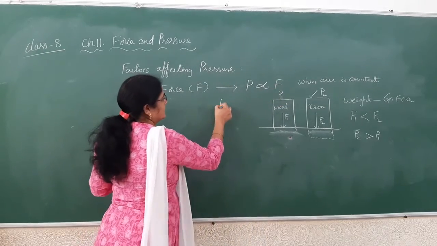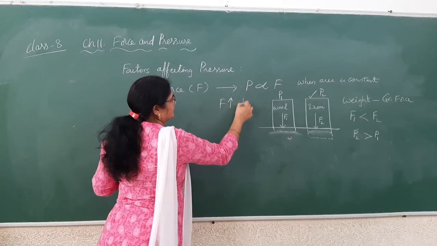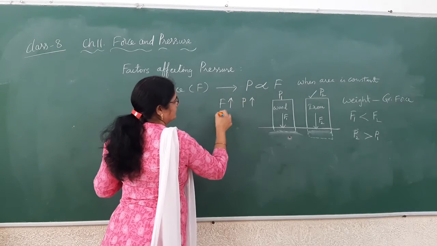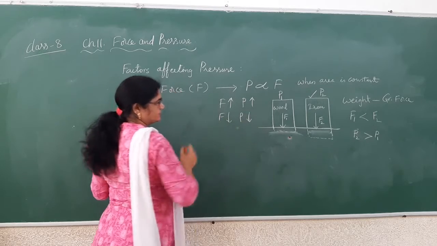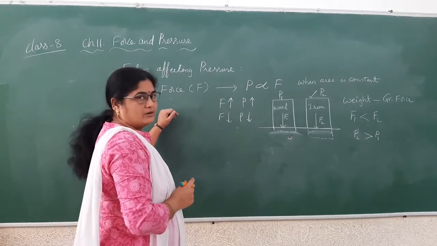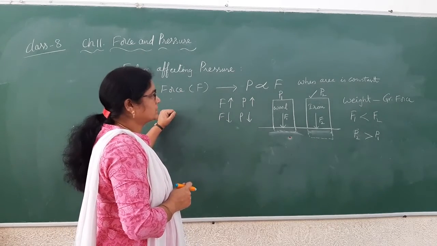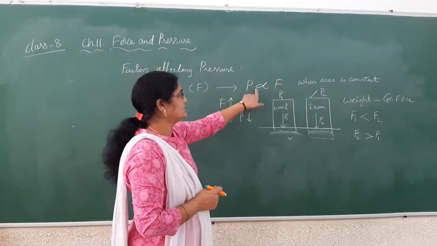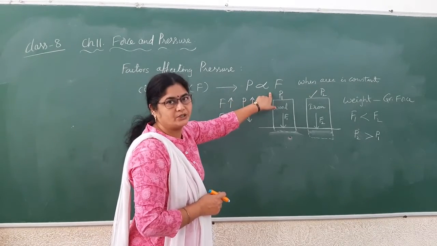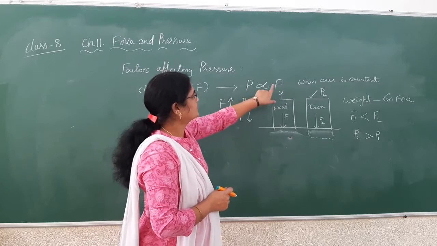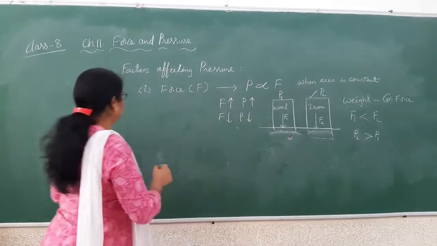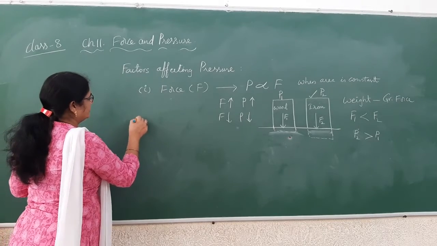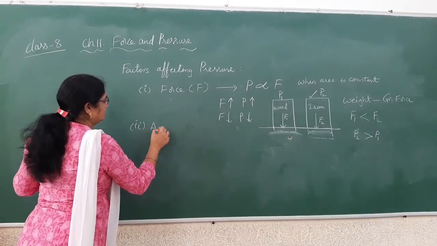That means as the force increases, the pressure also increases. If the force decreases, the pressure also decreases. So this is the relationship between pressure and force. That relation is called directly proportional to. Pressure is directly proportional to force, and area kept constant. Okay, and the second factor here is area in contact.